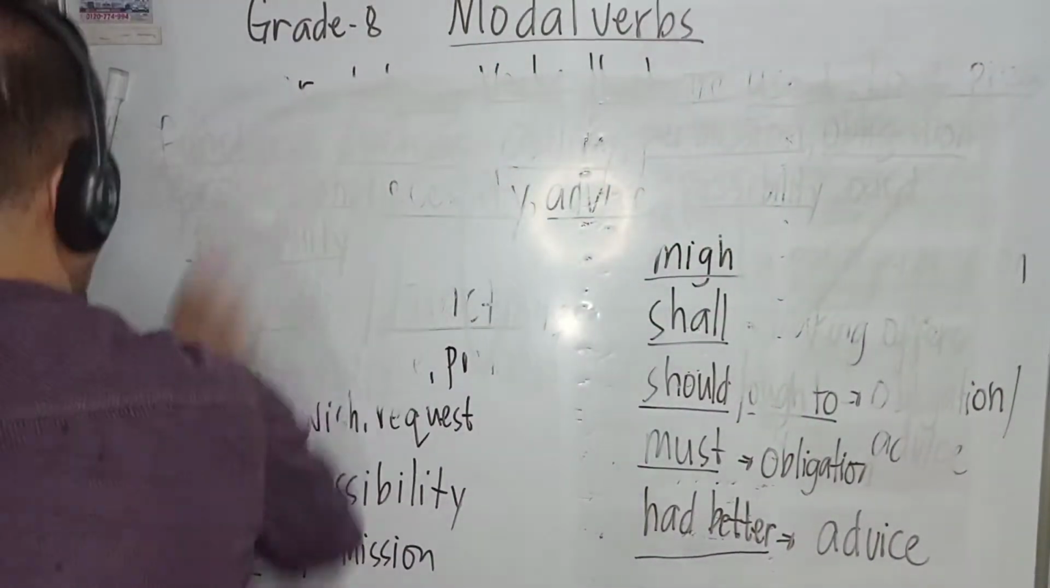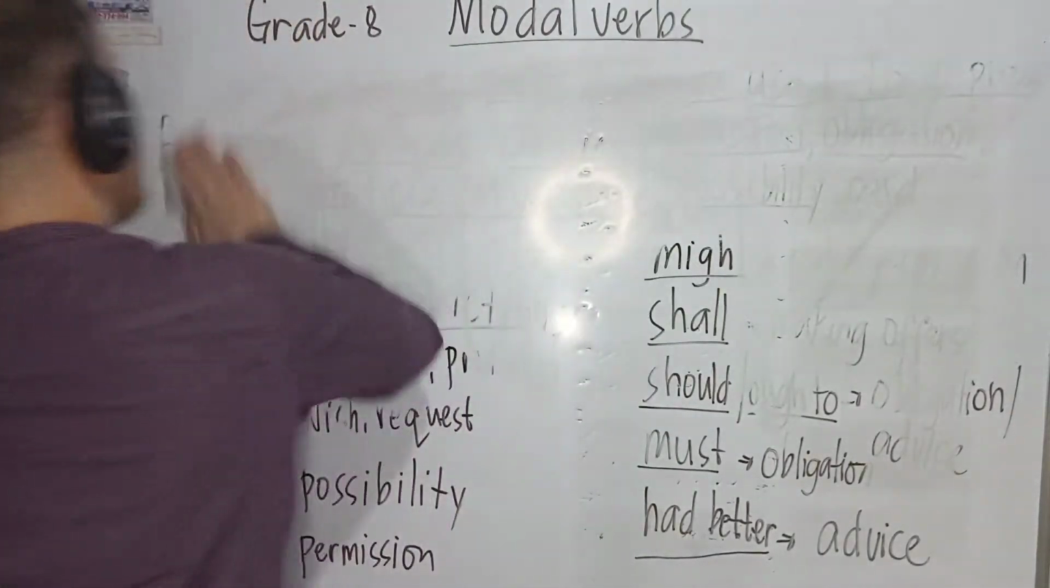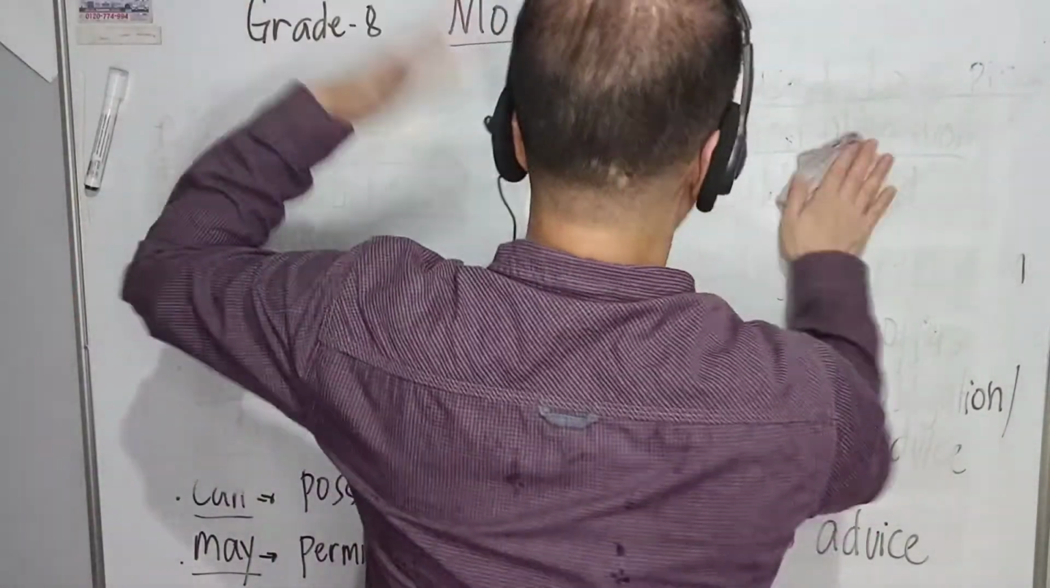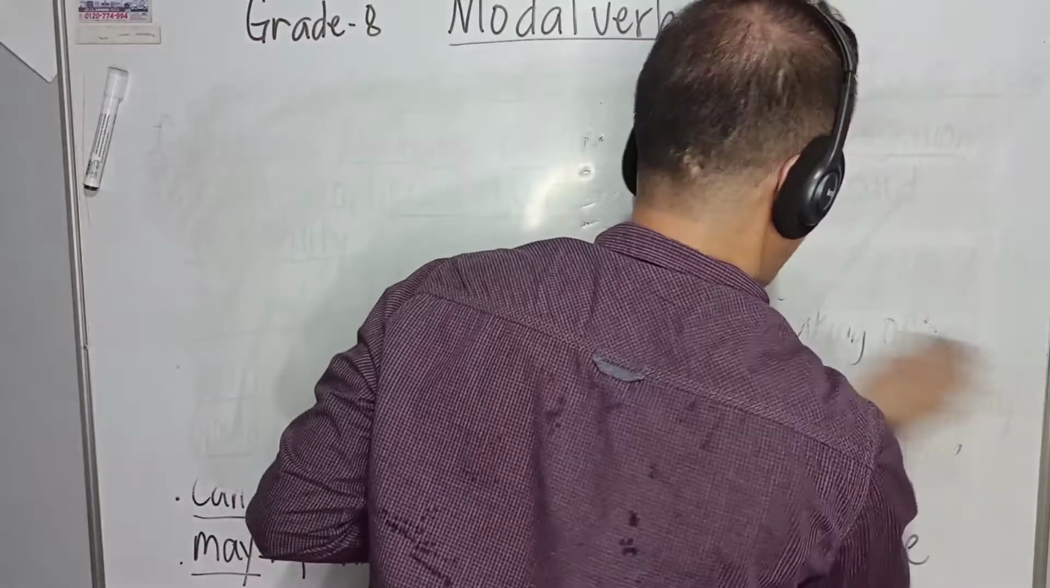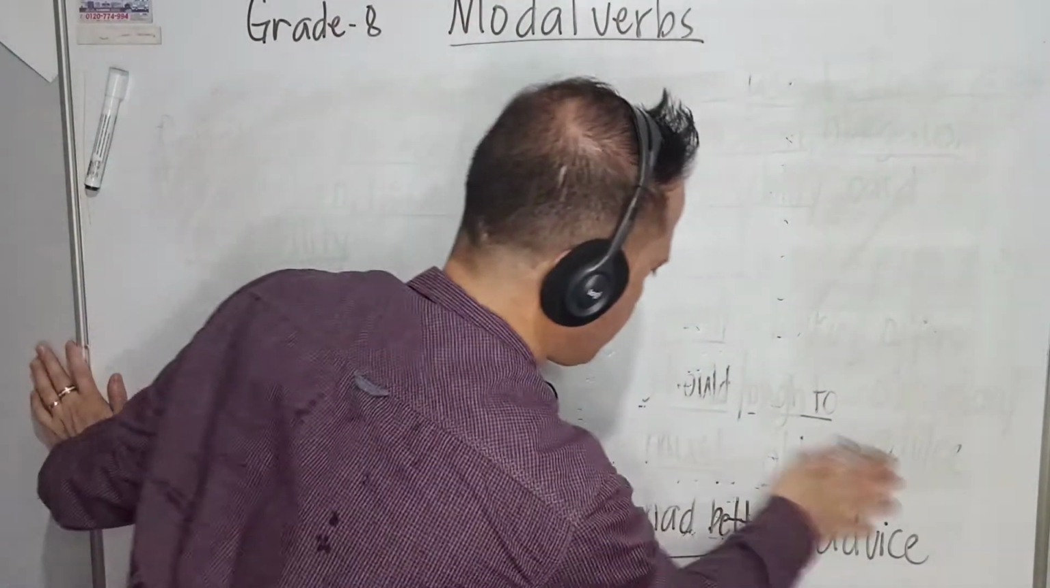Okay, so I'm going to write first what we call the activity, class. This is Grade 8 adverbs class. So I have your Activity 5 for the last quarter for the month of July.